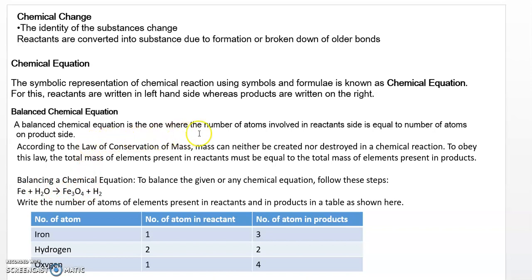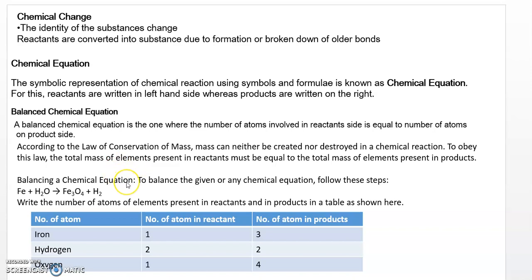Balancing a chemical equation is where the number of atoms involved on the reactant side is equal to the number of atoms on the product side. So however many Fe there are on the reactant side should be balanced with the product side. However many H on the reactant side, it should be balanced. However many oxygen, on both sides the atoms should be balanced. According to the law of conservation of mass, mass can neither be created nor destroyed in a chemical reaction. To obey this law, the total mass of elements present in the reactants must be equal to the total mass of elements present in the products.